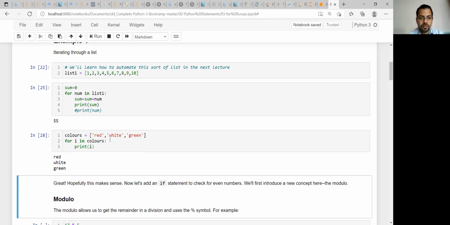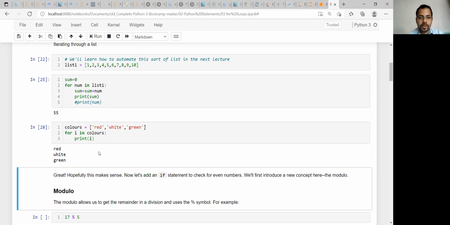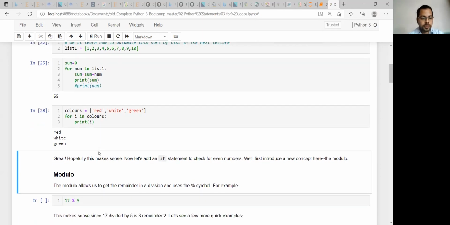Is it clear now? Who asked me what that random variable name is? It is a variable name, nothing else. Okay, so I'm going back to that slide again.